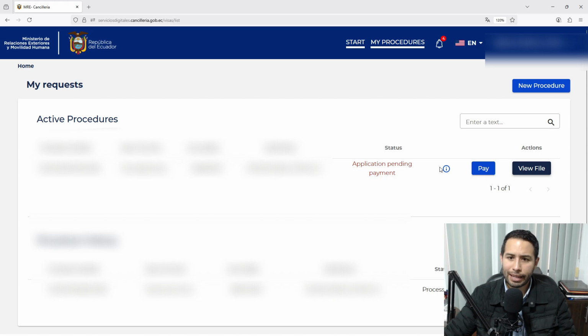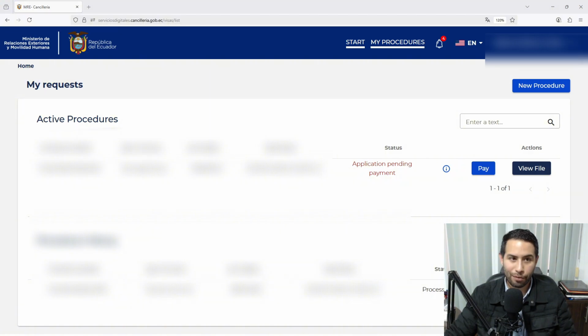Now, I made this application and now it says application pending payment. I'm not paying, of course. This person does not need a visa. That's already completed. And this will disappear in 1 or 2 days. This was made here just to show you how to make it.